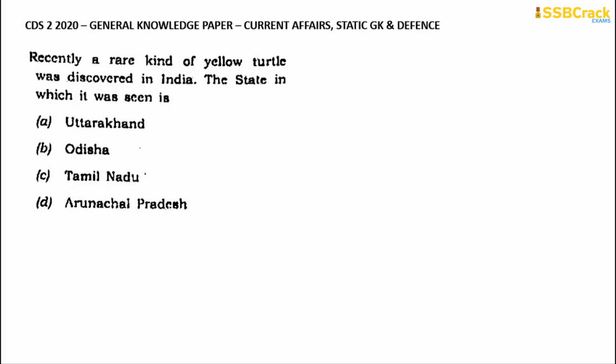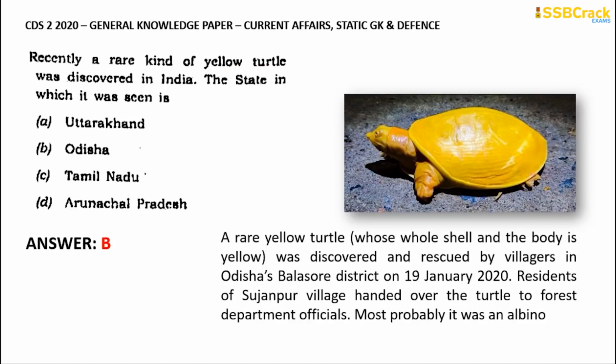The first question regarding this section is that recently a rare kind of yellow turtle was discovered in India. So in which state was it seen? Okay, a rare kind of yellow turtle. Where was it seen? Was it seen in Uttarakhand, Odisha, Tamil Nadu or Andhra Pradesh? The correct answer for this is option B, Odisha.